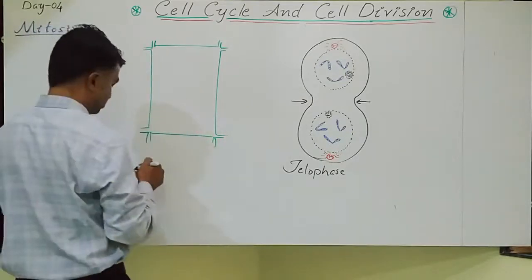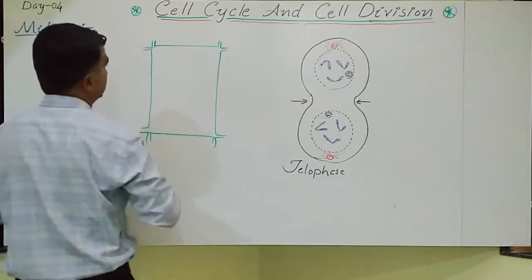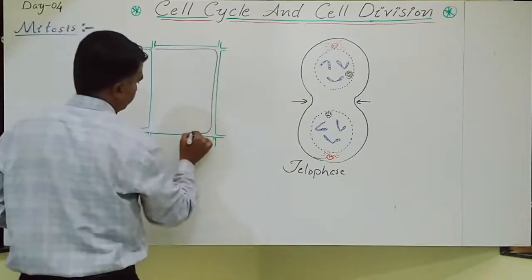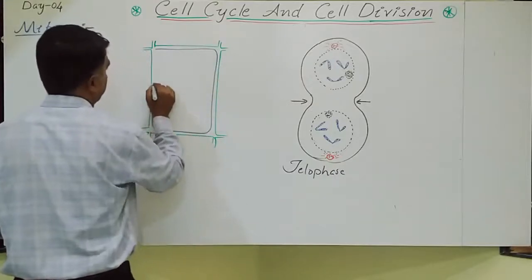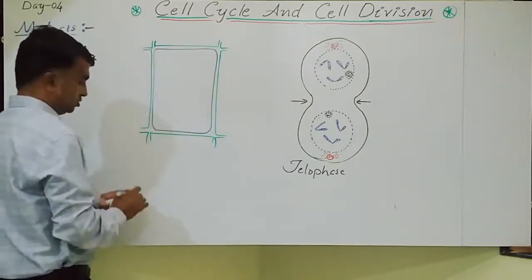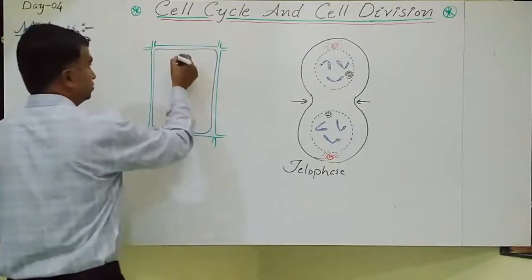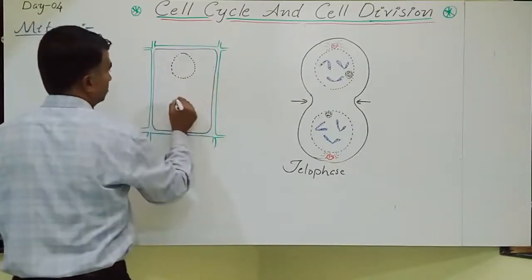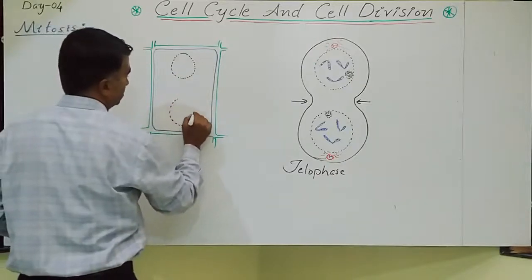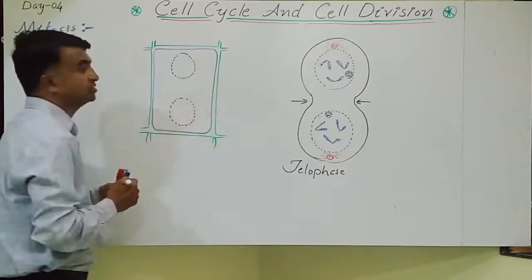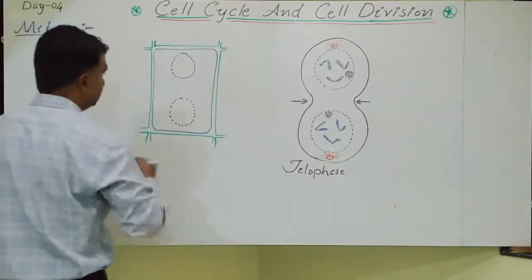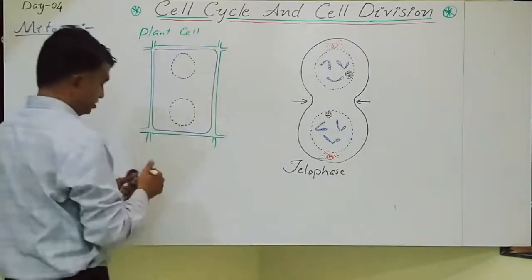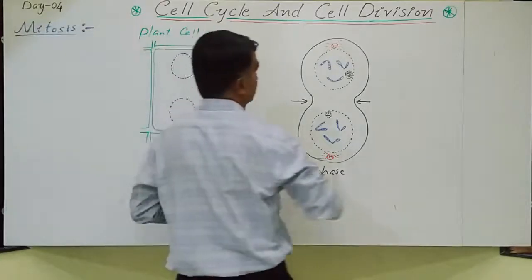So this is the cell wall. Inside, the plasma membrane is there. Yes. So here also two nuclear membranes have reappeared. There is a cytokinesis difference in these two. So this is a plant cell, this is a plant cell and this is the animal cell.